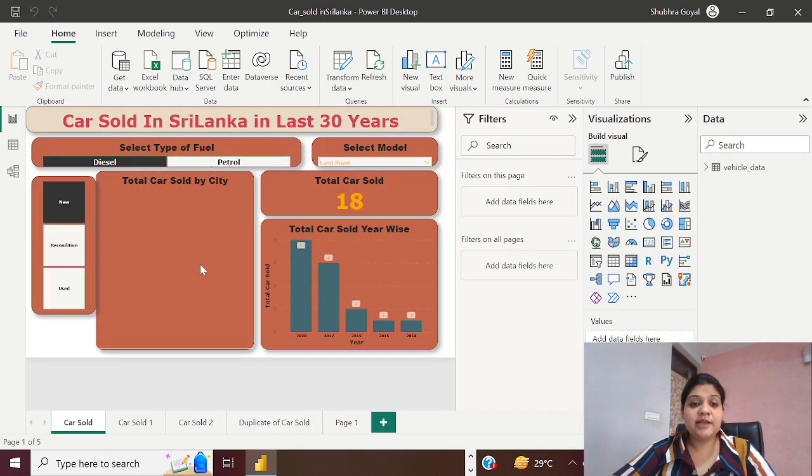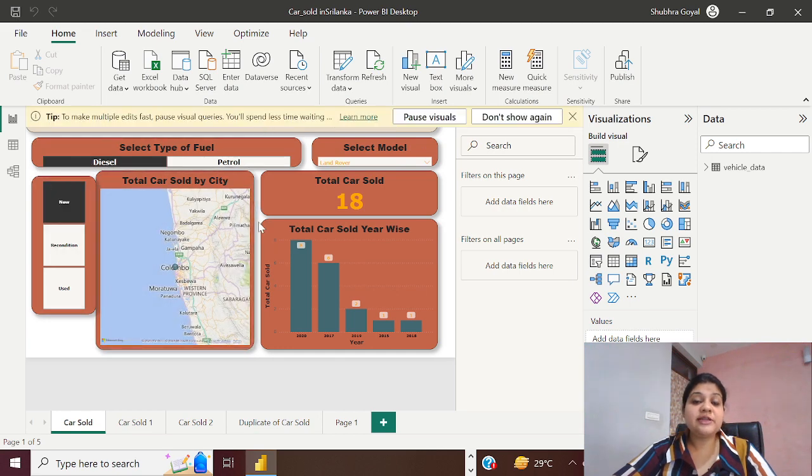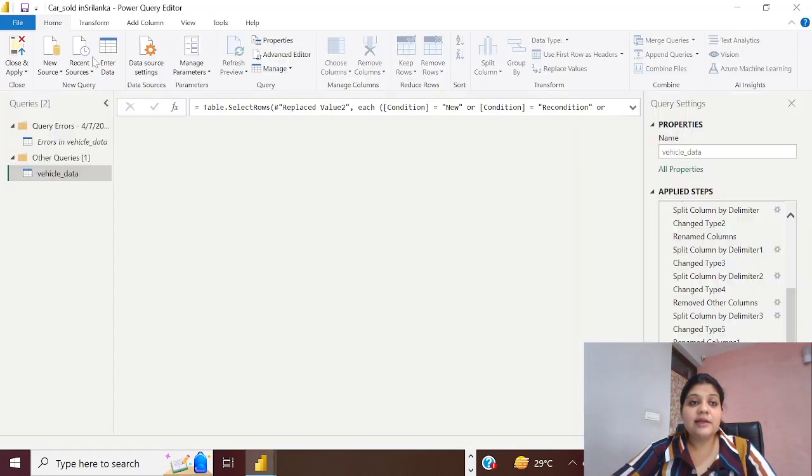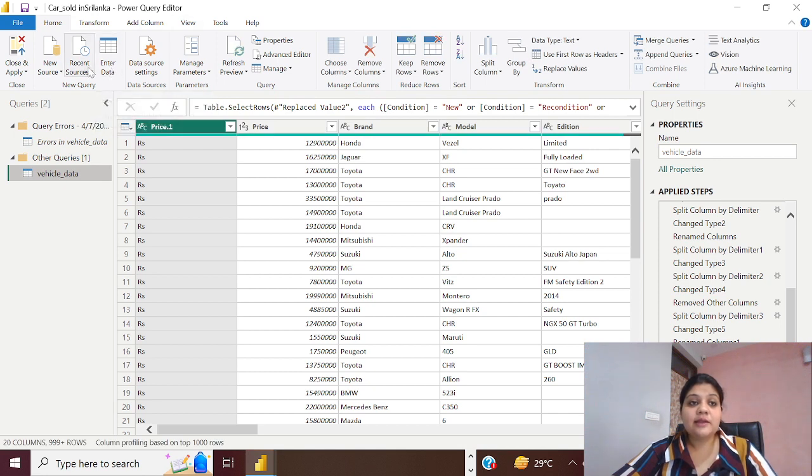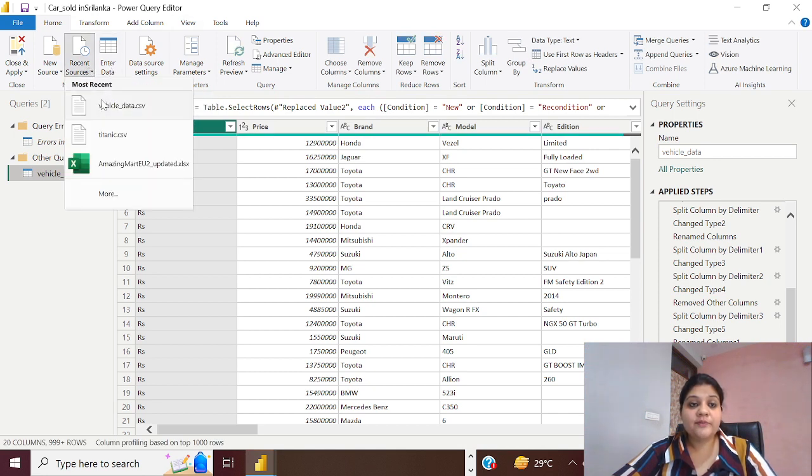These are the reports that I have created. But before going on to these reports, let me show you how to import data. I will go to Transform Data, and this will open the Power Query Editor. From this I can get the recent source of my data. So I have imported the vehicle dataset from here.